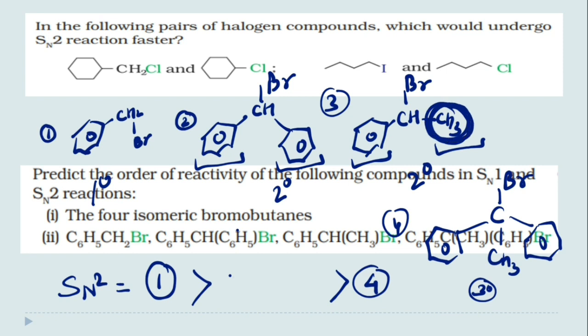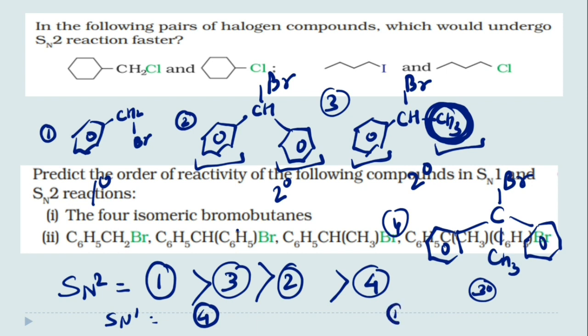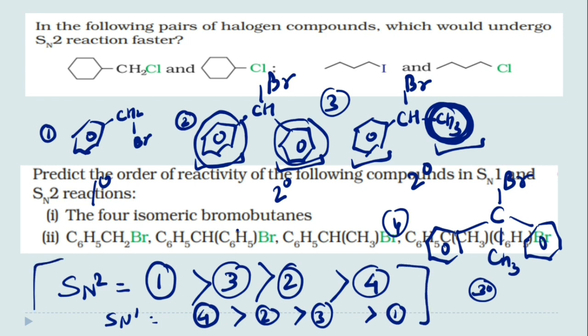So 1, 3, 2, 4, this will be the reactivity for SN2, and in case of SN1 it will be greatest in the fourth one, lowest in the first one, and when we compare second and third, in the second both are phenyl rings, so resonance will be higher. So fourth, second, then third, then first. So these are the reactivity orders.